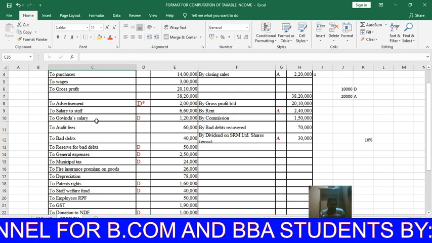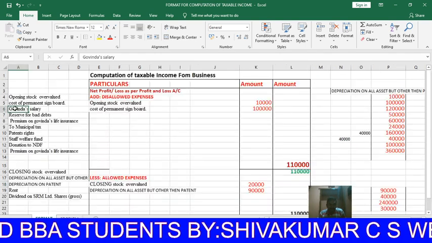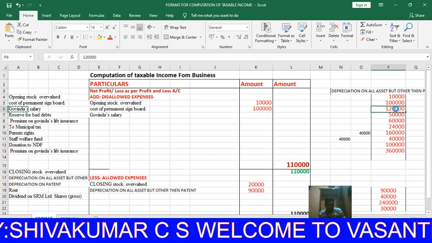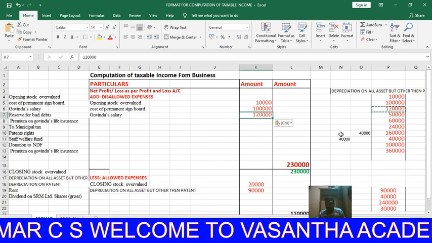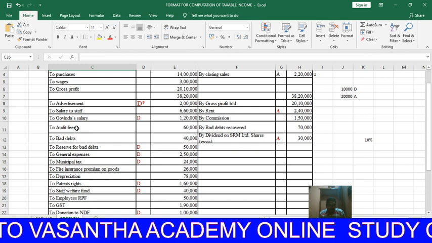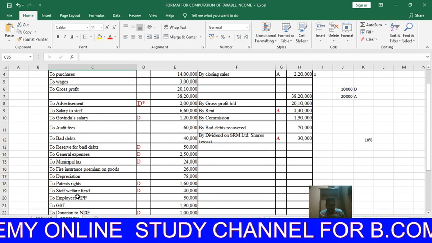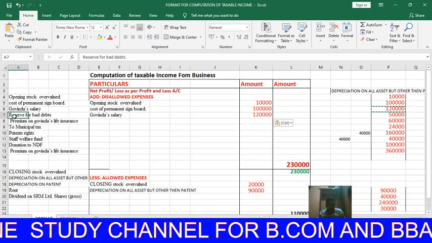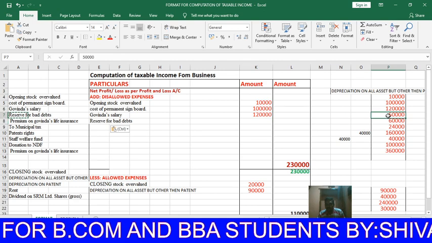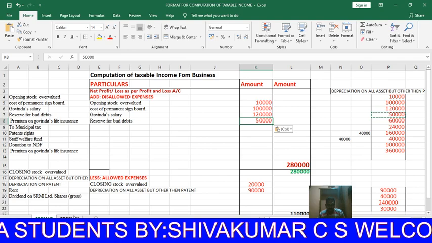Next, salary to staff admissible. Govinda's salary 1,20,000 is disallowed expenses. Next, audit fees is allowed expenses. Bad debts is allowed expenses. Reserve for bad debts is disallowed expenses. How much? Disallowed expenses is 50,000.